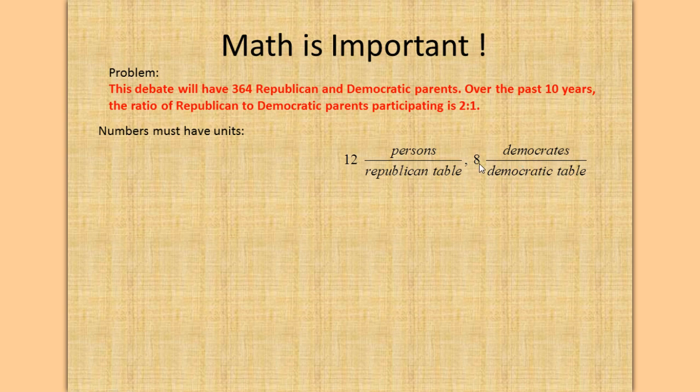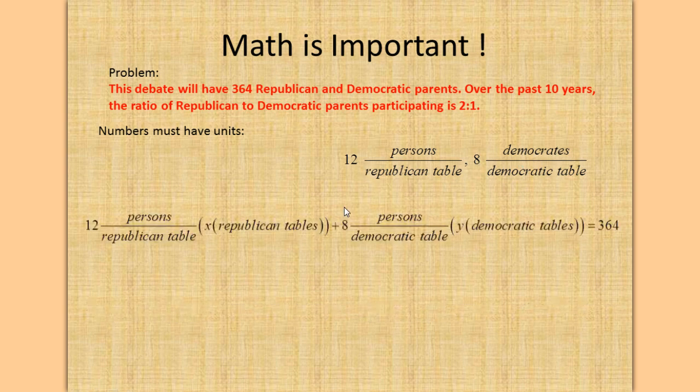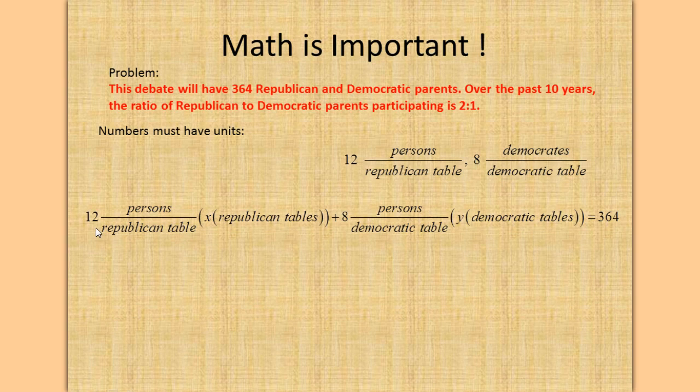These units define the 8 and the 12. Okay? So, we have 12 persons per Republican table, and we let X equal Republican tables. So we multiply X times 12. If we have 1 table, then we'll have 1 times 12 is 12. So we'll only have 12 people. If we have 2 Republican tables, then 2 times 12 is 24. We have 24 Republicans. Okay? So that's how that works.